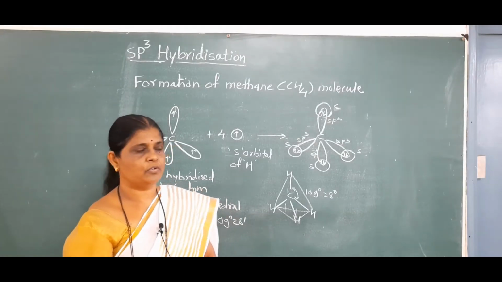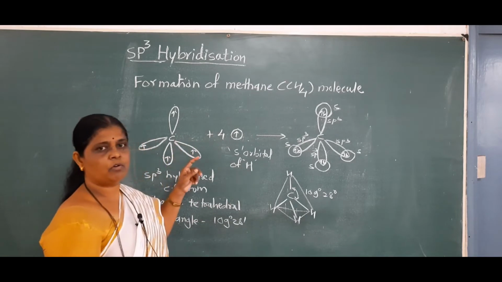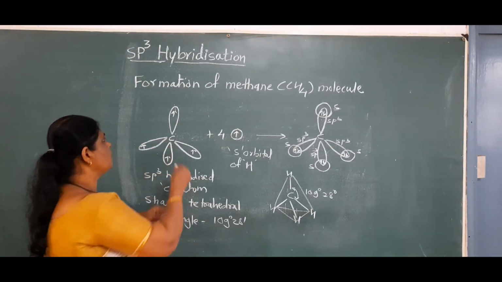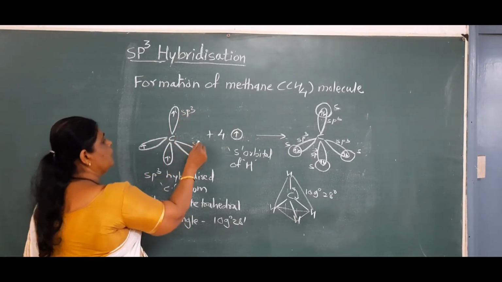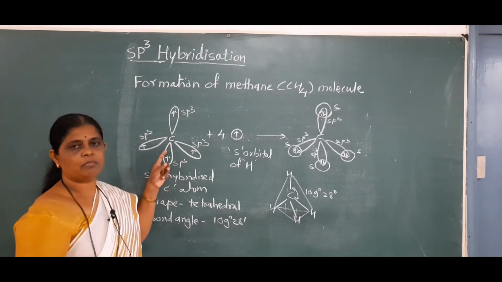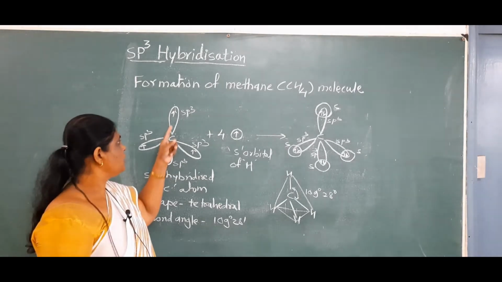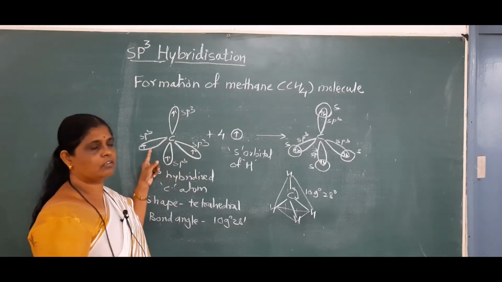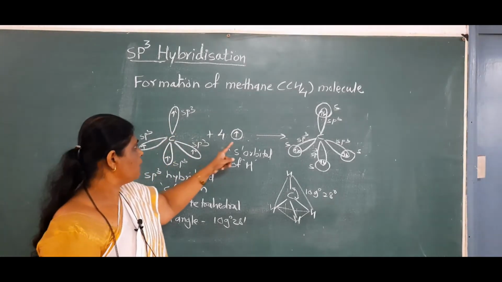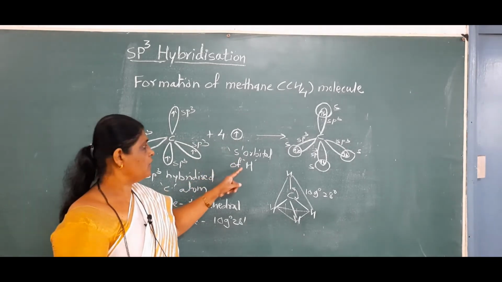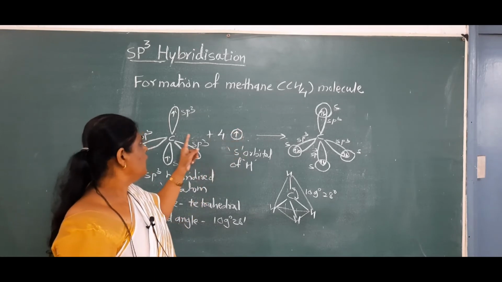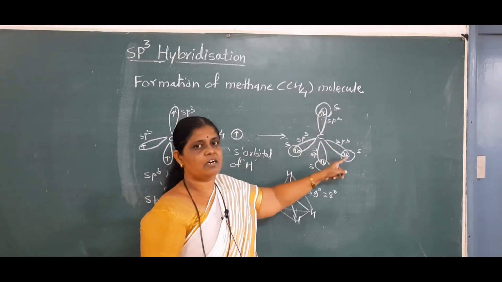Formation of methane molecule. In the methane molecule, the carbon atom is in the sp3 hybridization state. Carbon has 4 sp3 hybrid orbitals containing a single electron. Each sp3 hybrid orbital of carbon axially overlaps with the s atomic orbital of hydrogen, and there are 4 hydrogen atoms, so 4 C-H bonds are formed.